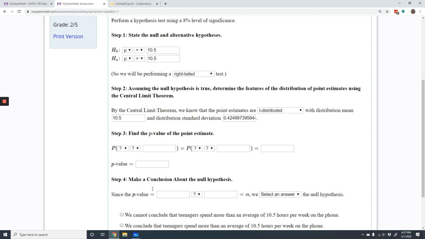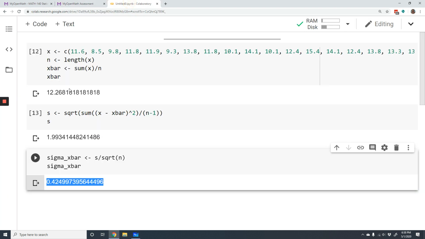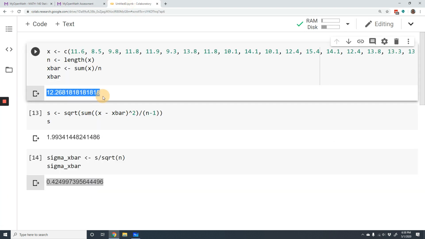On to step 3. We need to find the p-value of the point estimate. Since we are estimating the population mean, mu, our point estimate for that is x bar. And since it's a right-tailed test, we want to know what's the probability that we're closer to the right tail, or at least as close to the right tail as our actual sample mean. Now our sample mean, we actually had to calculate it already. It's x bar, right? So we already calculated it. It's right here, so let's copy that.